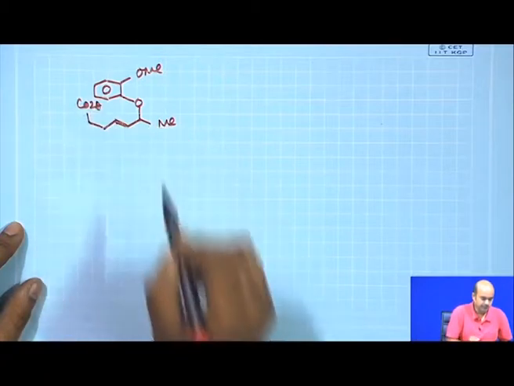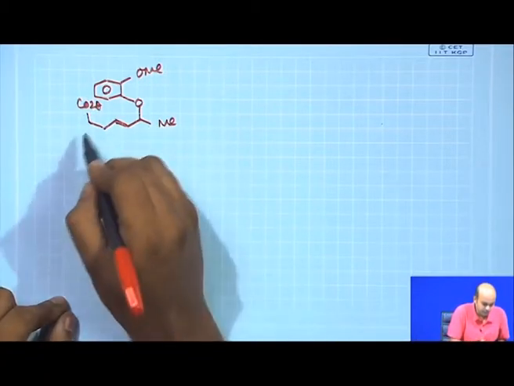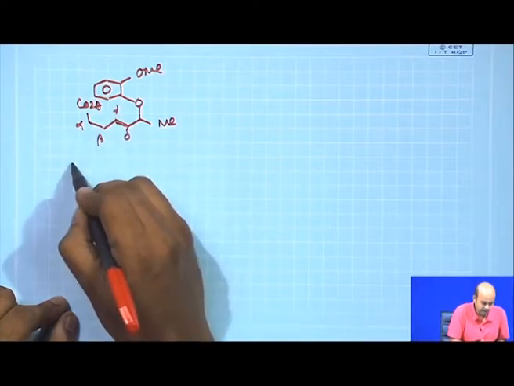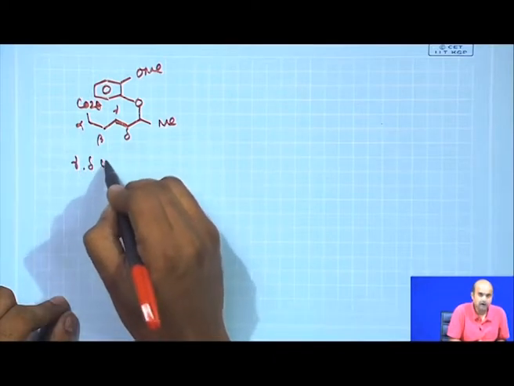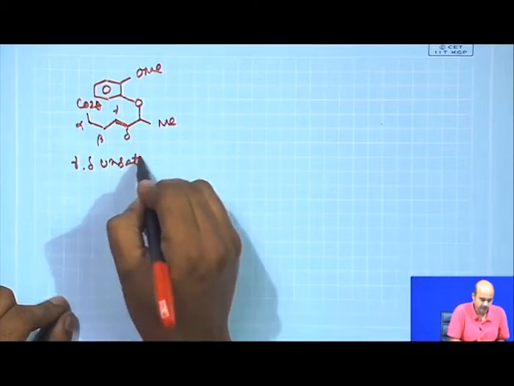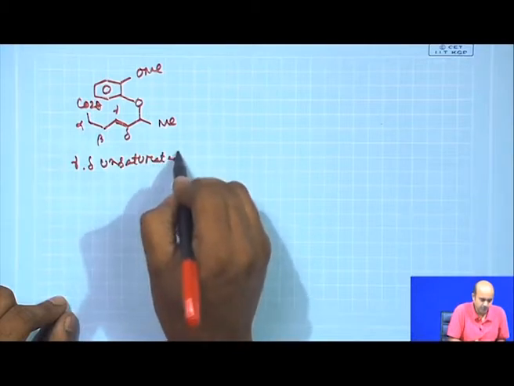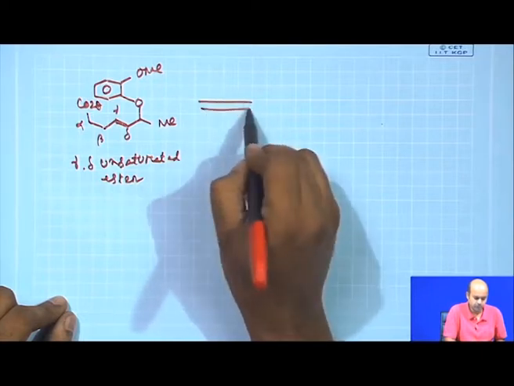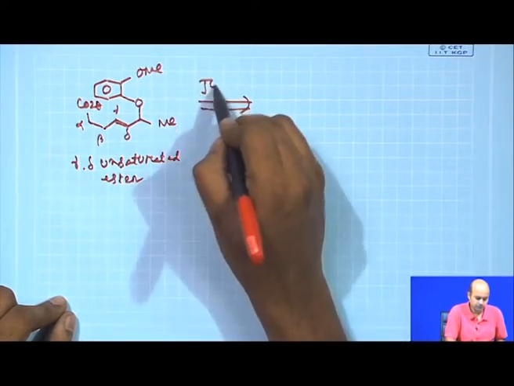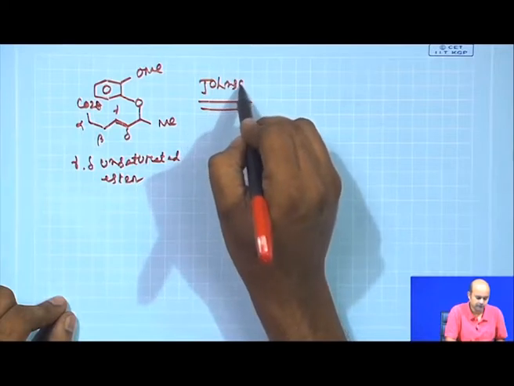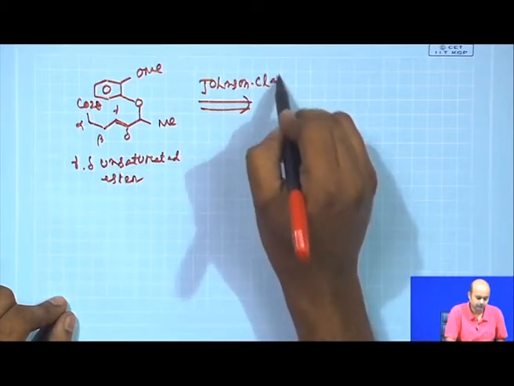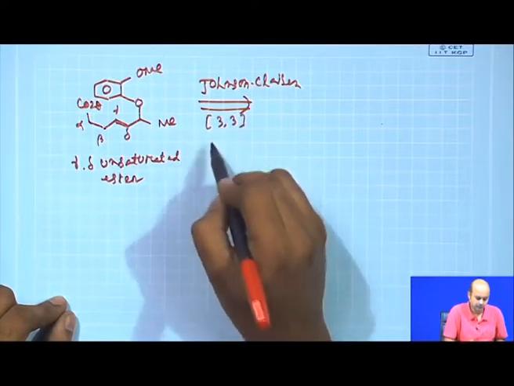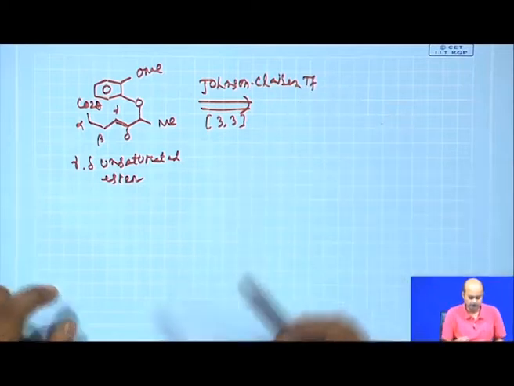So, this is the intermediate we need to prepare. Now, this intermediate, if you number alpha, beta, gamma, delta, is a gamma,delta-unsaturated ester, and numerous times we told that if you have this kind of compound, you can straightaway go to which transformation? The Johnson orthoester Claisen rearrangement, Johnson-Claisen. It is a 3,3 sigmatropic rearrangement, a very useful transformation, the Johnson-Claisen transformation.